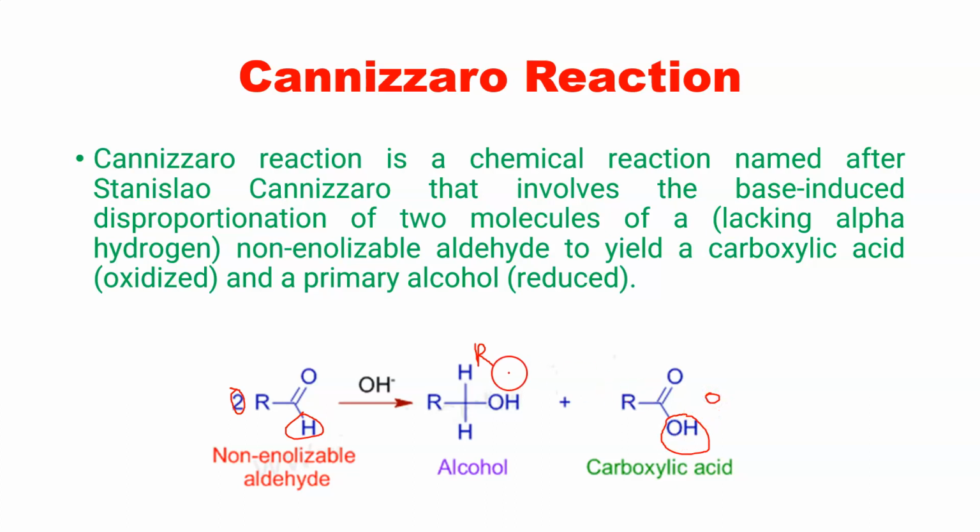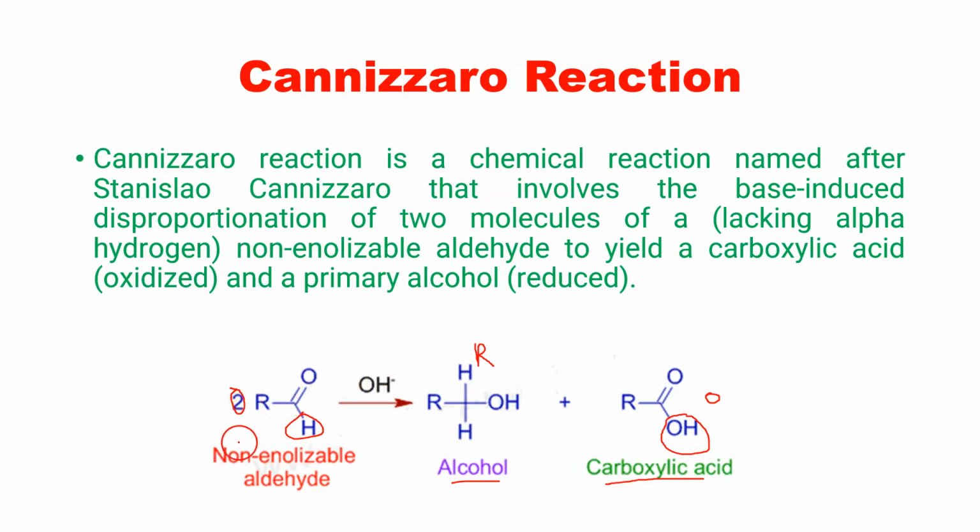So it is a disproportionation of an aldehyde. It gives an alcohol, which is the reduced form, and a carboxylic acid, which is the oxidized form, and it requires base. Remember this very well, that it requires base.